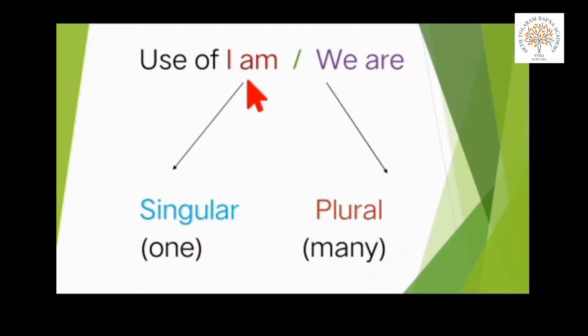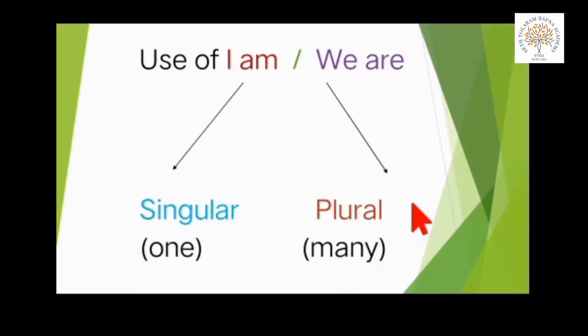And if we are talking about many persons, then we are using we are. Okay, so I am for one and we are for many persons.